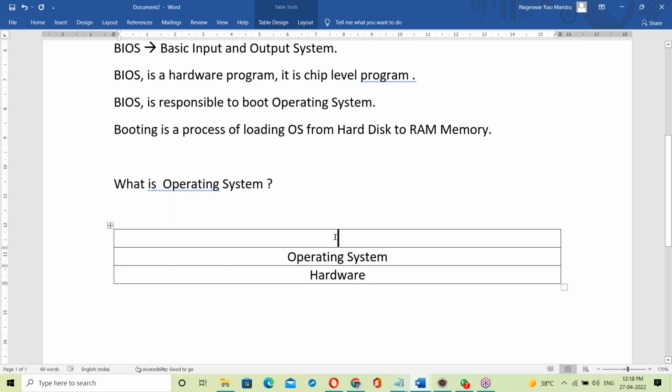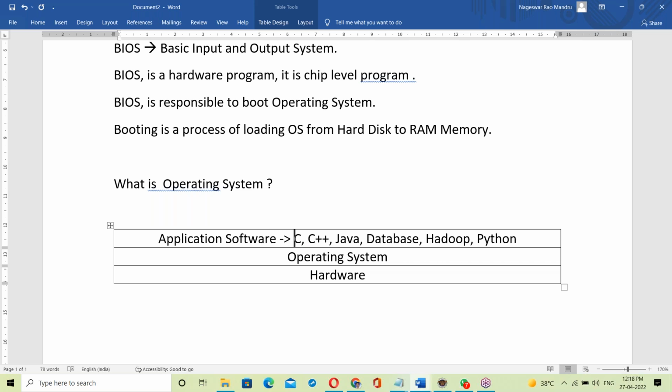Suppose some C program is running on top of the OS. C program, C++, Java program, maybe databases, maybe Hadoop, maybe Python scripting. All of these things run on top of the OS.